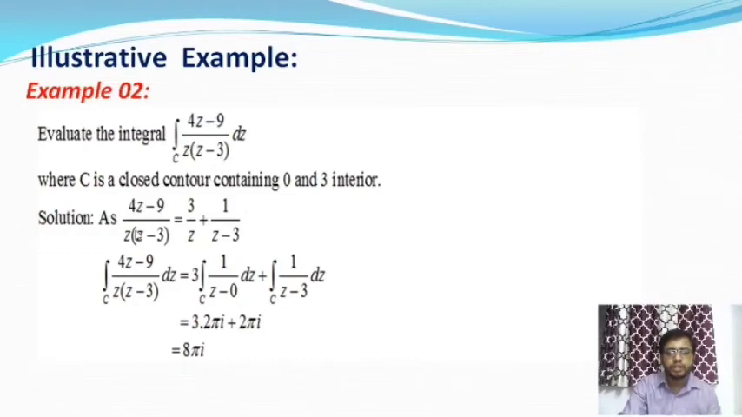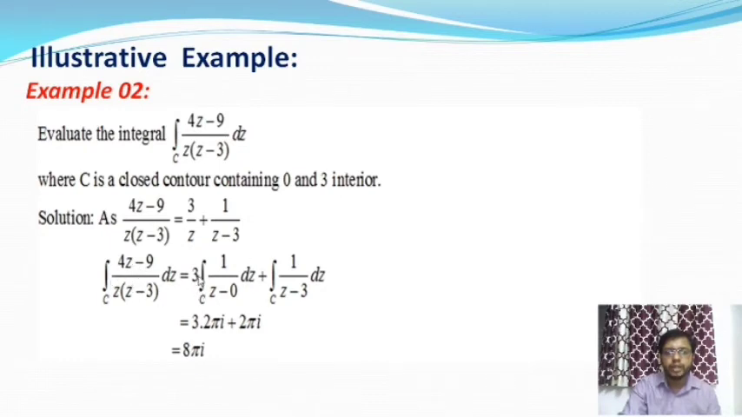So this function can be decomposed into two partial fractions. The first fraction is 3/z and the second one is 1/(z − 3). Therefore the integral over C of (4z − 9) / (z(z − 3)) dz should be divided into two parts. The first part is 3 times the integral over C of 1/(z − 0) dz, and the second part is the integral over C of 1/(z − 3) dz.